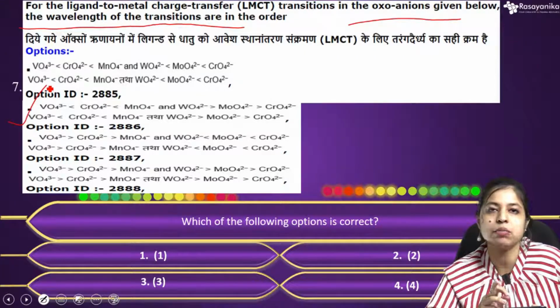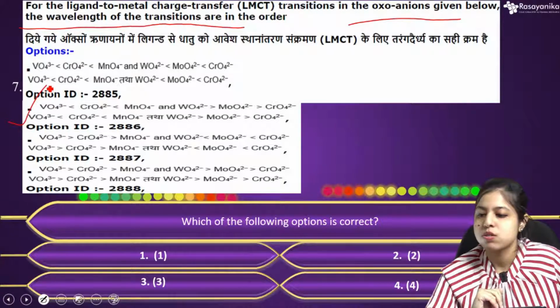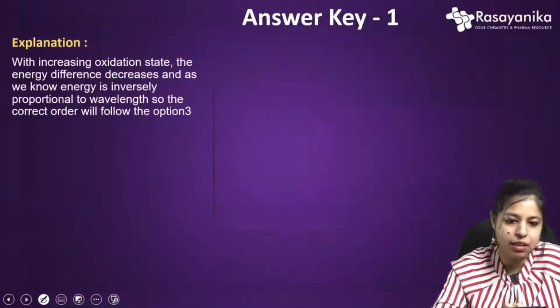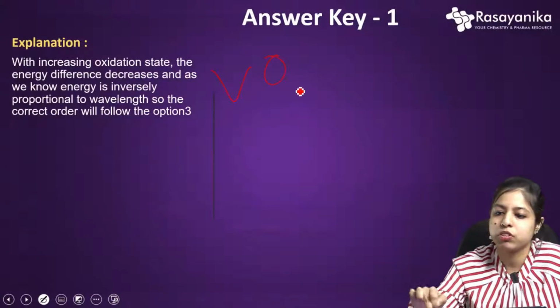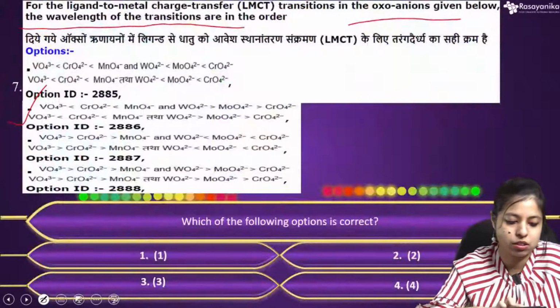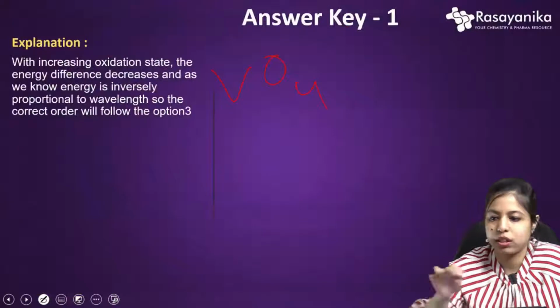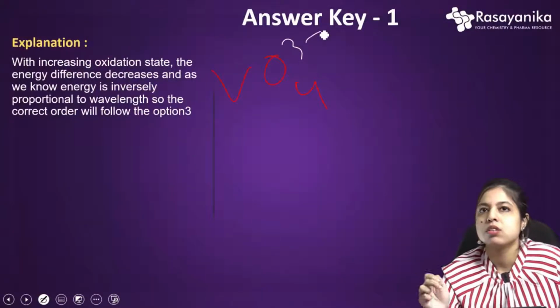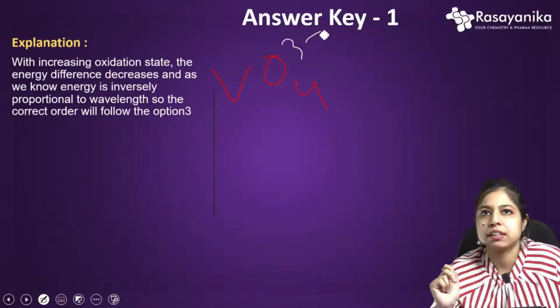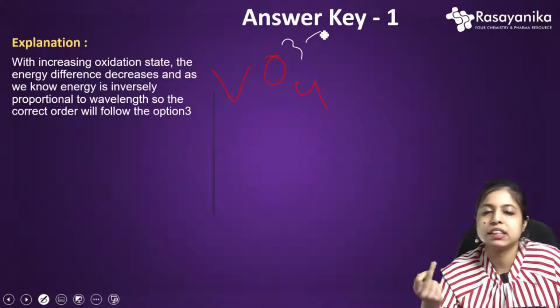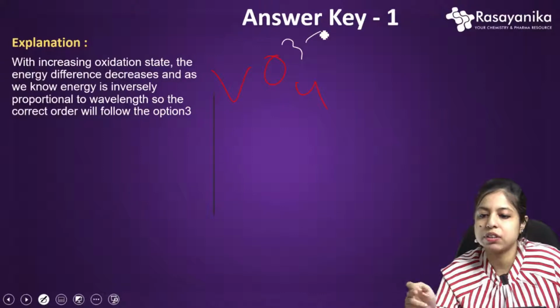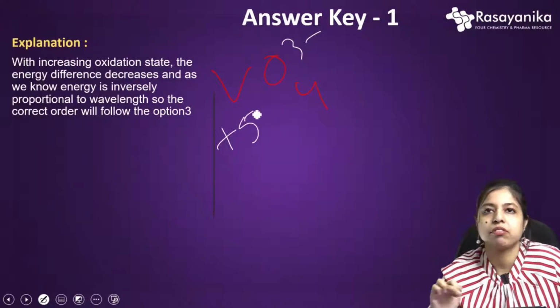They are for vanadium, chromium and manganese, and also molybdenum, tungsten and chromium are given here. They are giving a series. So one by one, if we see VO4 3 minus, right? What will be the oxidation state of vanadium? Oxygen we all know is -2, that is 4 into 2, that is -8, and +3 charge will give V as +5, right?